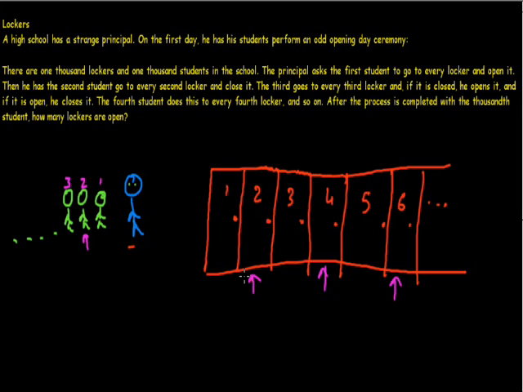Now what the third student is going to do is change the state of every third locker. Changing state means if the locker was open, then he's going to close it, and if it was closed, then he's going to open it. Similarly, all the 1,000 students are going to do their job. So the question arises: after the process is complete with the 1,000 students, how many lockers are open?